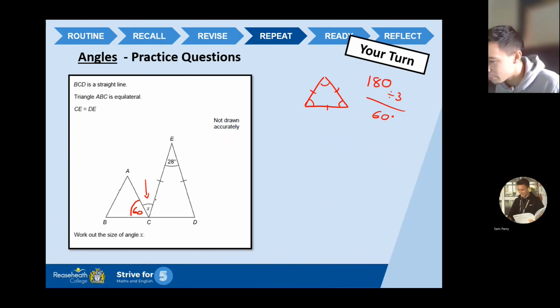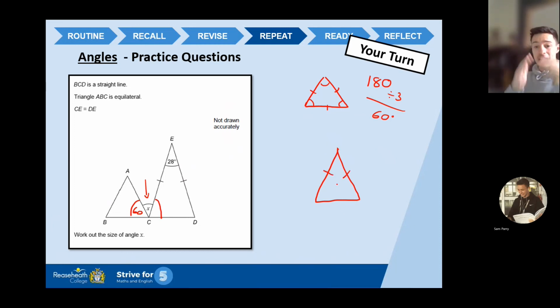Now what I need to do is work out this angle here, because then it would help me work out X. Now, can you guys remember previously we had a question where I had an isosceles triangle where I said those sides are the same, therefore the base angles are the same. Okay. There and there. Now, if it says 28 degrees at the top, that's something that's crucial. Knowing that, I can work out the rest.